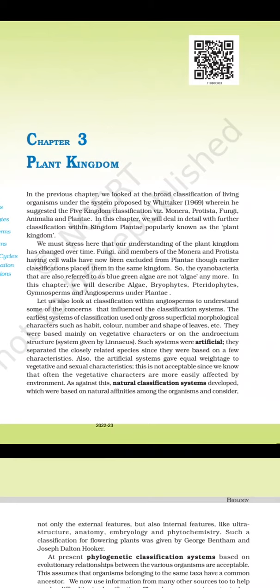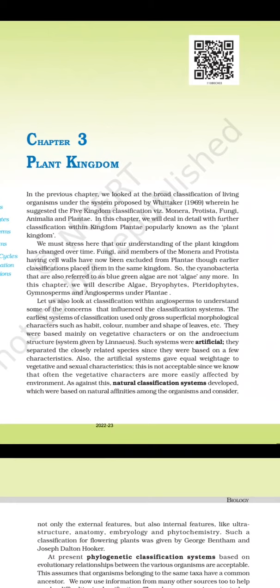In the previous chapter, we looked at the broad classification of living organisms under the system proposed by R.H. Whittaker in 1969, wherein he suggested the five kingdom classification, namely Monera, Protista, Fungi, Animalia, and Plantae. In this chapter, we will deal in detail with further classification of kingdom Plantae, popularly known as the plant kingdom.